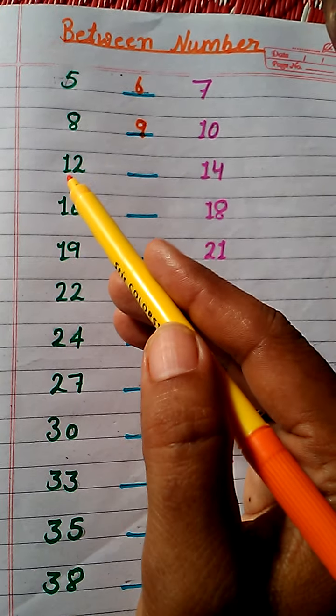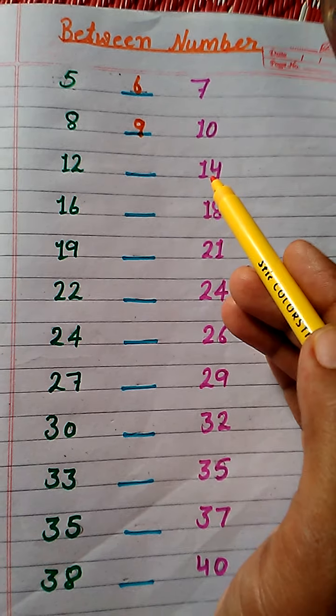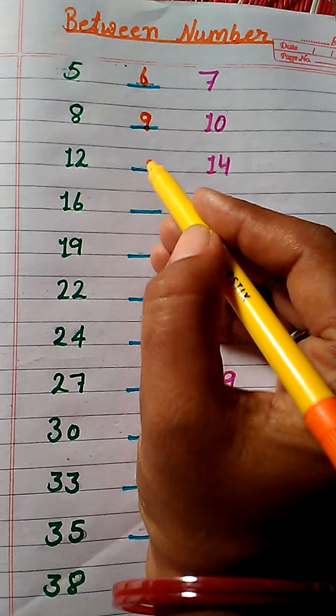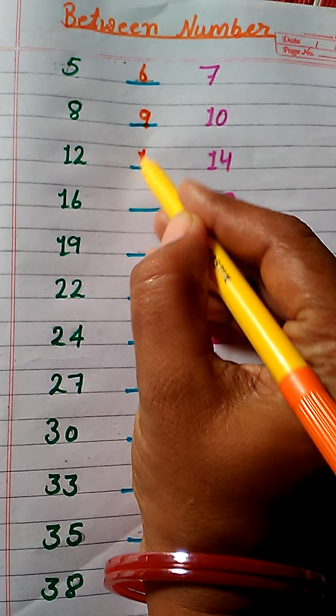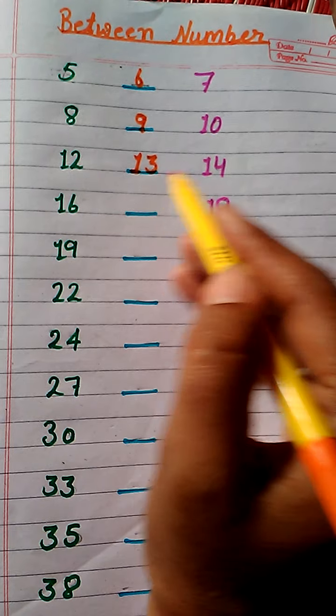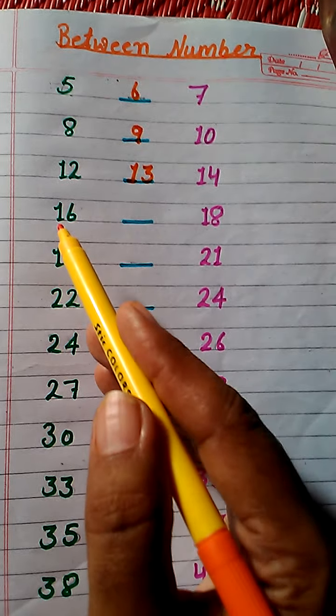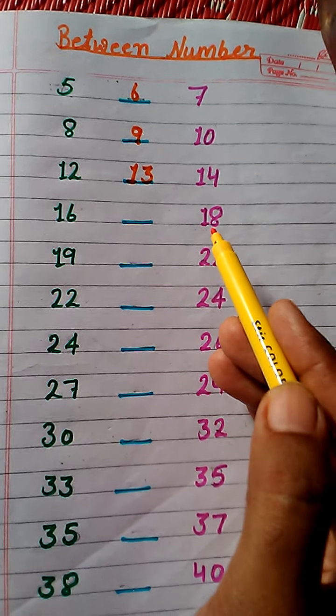Next is, what comes between 12 and 14? It is 13. 12, 13 and 14. Next, what comes between 16 and 18?